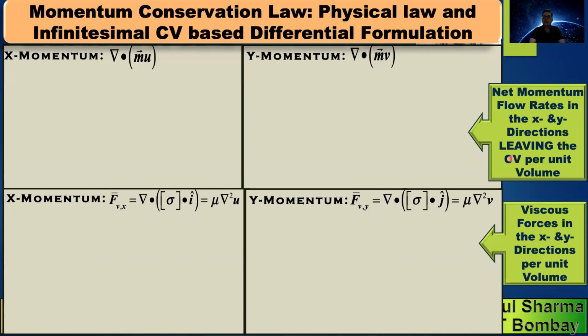Note that each differential term is obtained by dividing by the volume of the control volume.